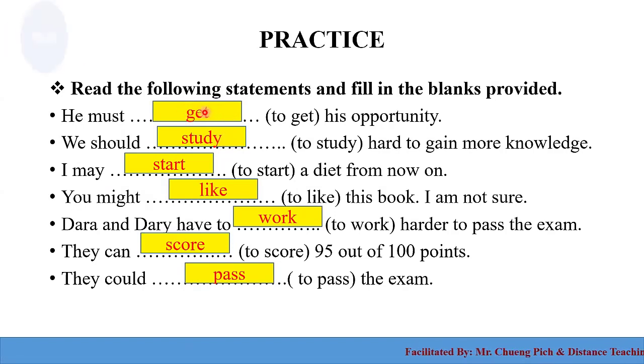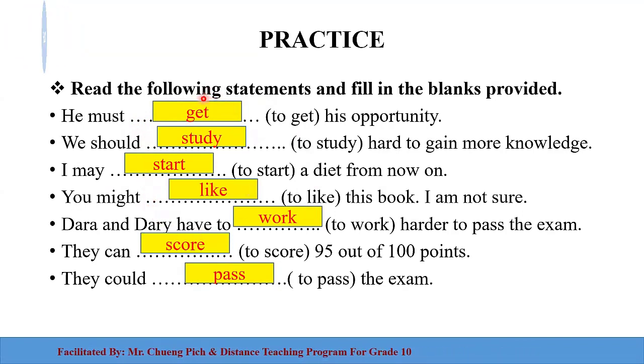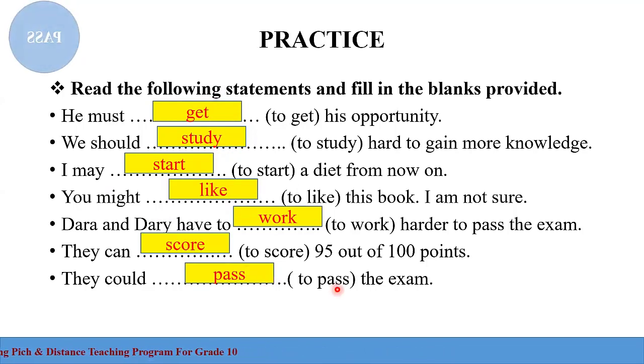That's why all the verbs in these simple sentences are in the infinitive after each modal auxiliary verb, like the words get, study, start, like, work, score, and pass.